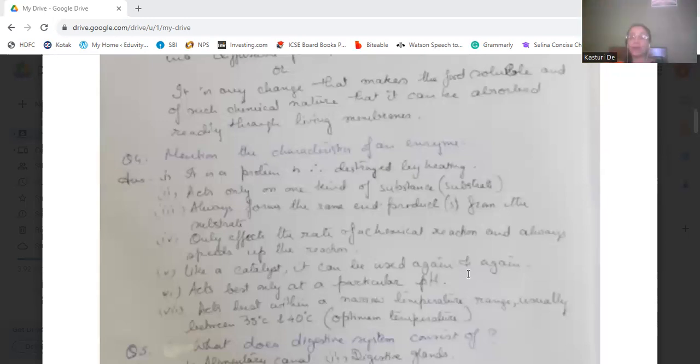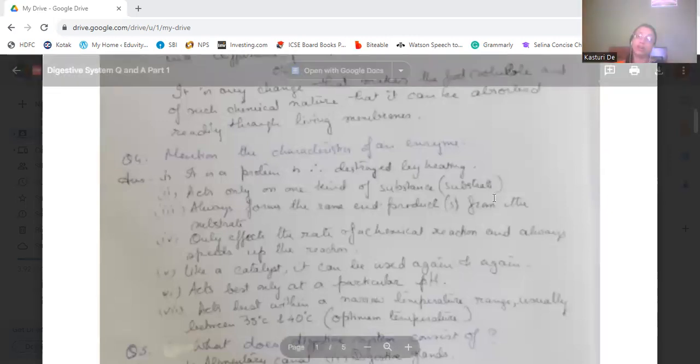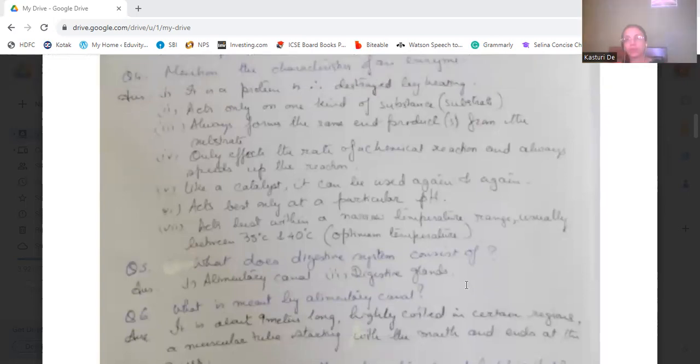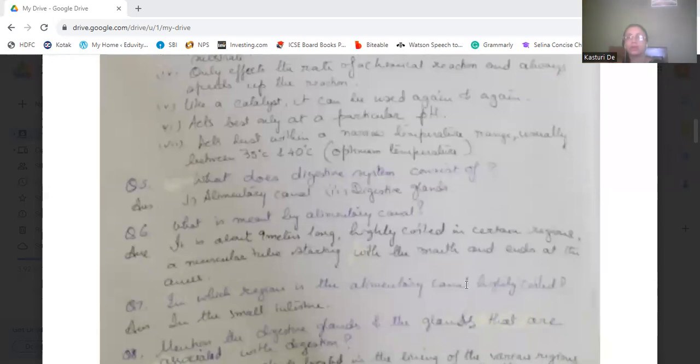It acts best at a particular temperature. At a particular pH, it acts best. Like if the enzyme needs an acidic medium, and that acidic medium is there, that pH is the same, then the reaction will be the best.